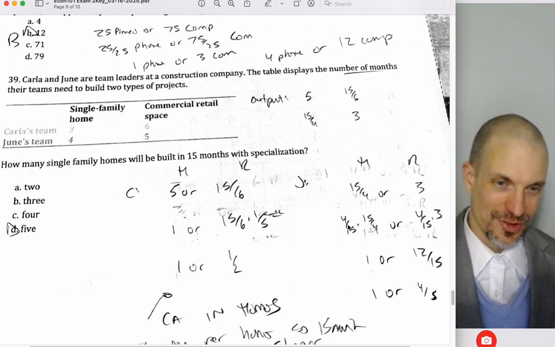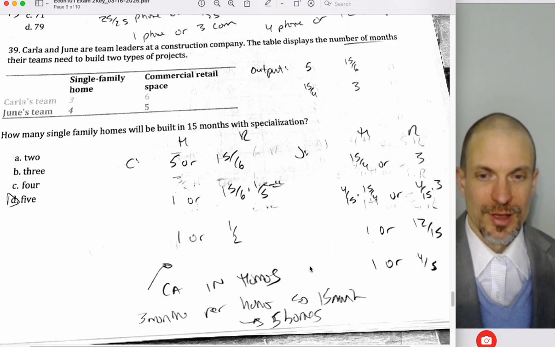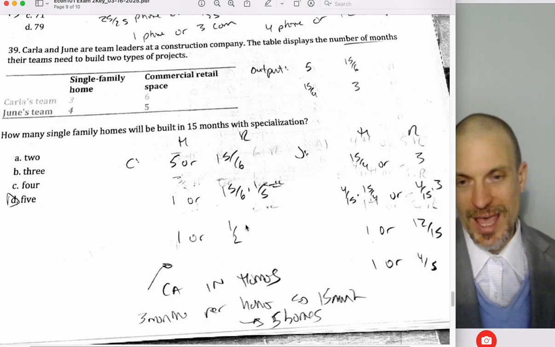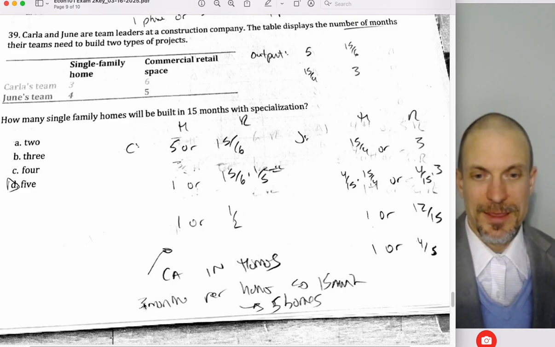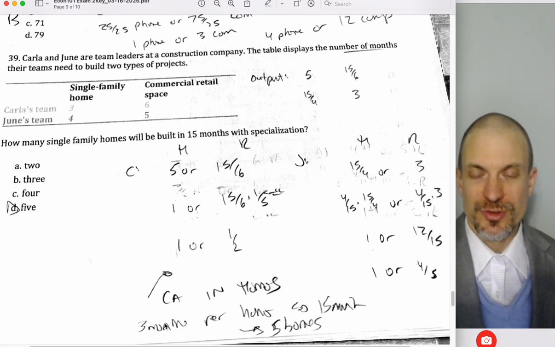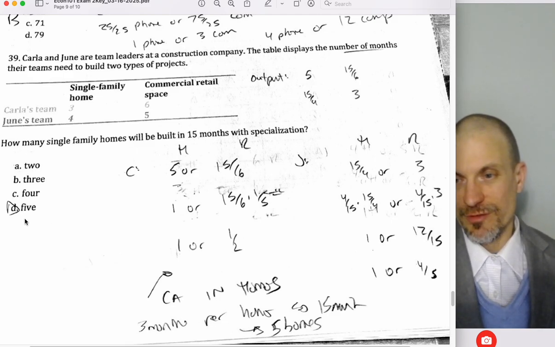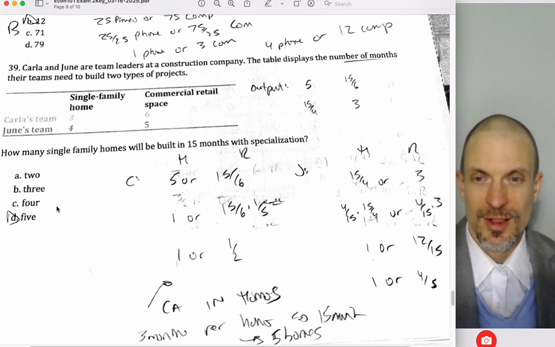Because I'm trying to get this in terms of 1 versus however many. 1 or 12/15 says 1 or 4/5. 1/2 is smaller than 4/5. 4/5 is like 0.8. 1/2 is like 0.5. So here's a comparative advantage in homes. In 3 months per home, if we have 15 months, they produce 3 months to produce a home. Then we have 5 total will be produced with specialization.